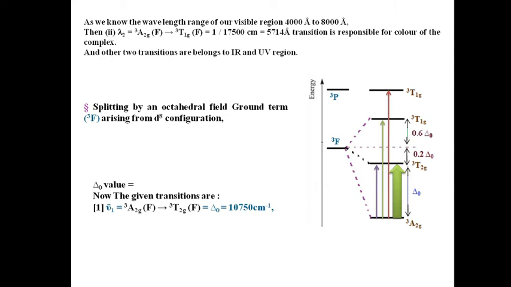That means the energy gap between 3A2g(F) and 3T2g(F) corresponds to Δo. Hence the transition ν1 bar, 3A2g(F) to 3T2g(F), equal to 10,750 cm⁻¹, is the Δo value.